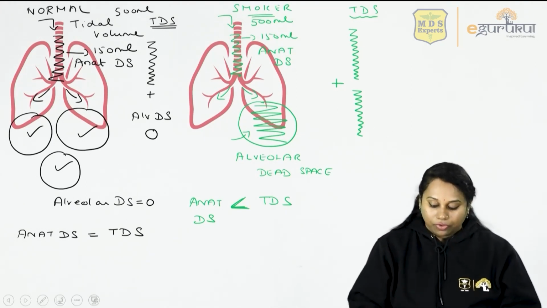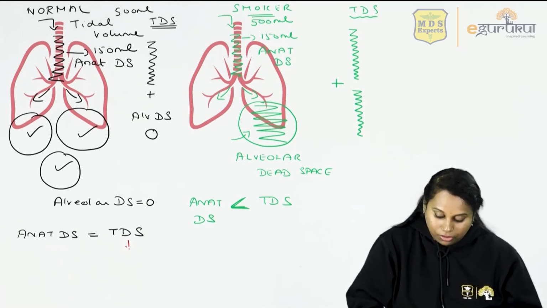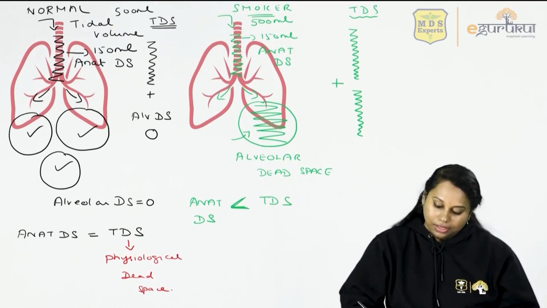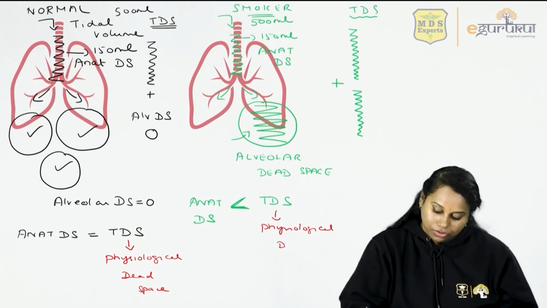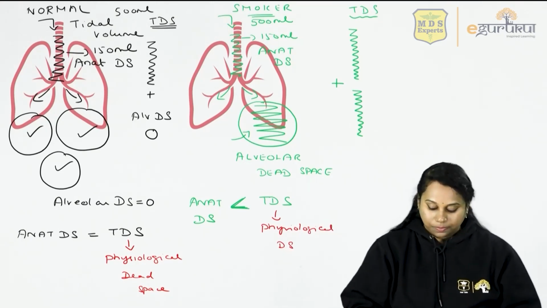The other name for total dead space is physiological dead space. Now look at these statements.